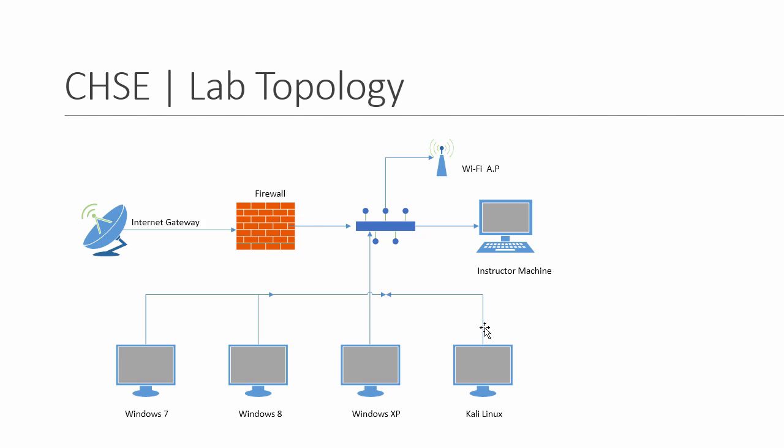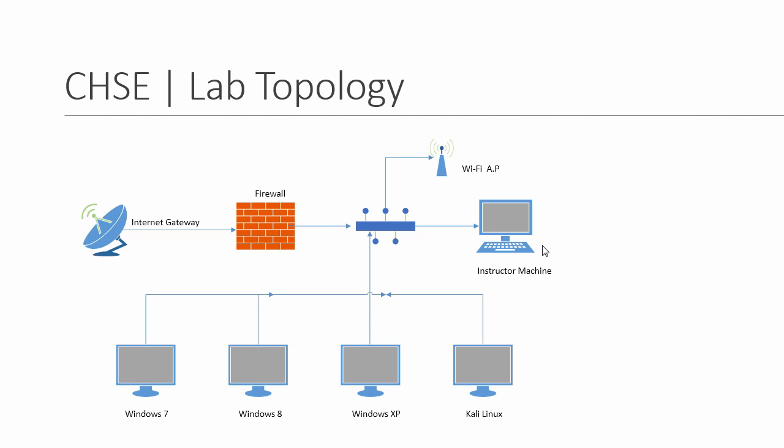In your case, you just need one machine on which you install virtualization software, and inside that software you can install Windows 7, Windows 8, Windows XP, and Kali Linux, all on one computer, and they will all run simultaneously with the help of virtualization.